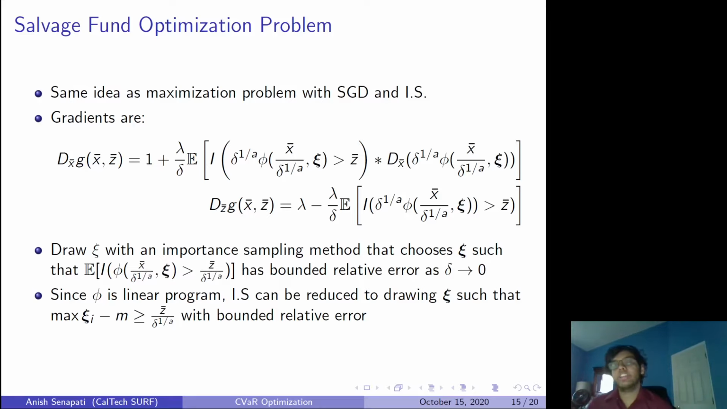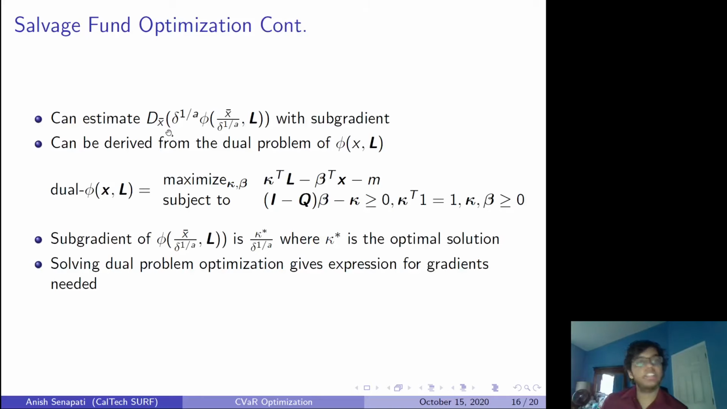What you can do is estimate such a derivative of a linear programming problem with something called a subgradient. The subgradient can be derived from the dual problem of the original linear program. So we had the original problem, and here's the dual problem. It's quite long. You're trying to maximize with respect to two new variables, kappa and beta, subject to all these constraints. It can be shown that the subgradient of our original problem is the optimal solution to the dual problem. So if we can solve the dual problem, then we just take the kappa star, and that would be the subgradient with respect to x.